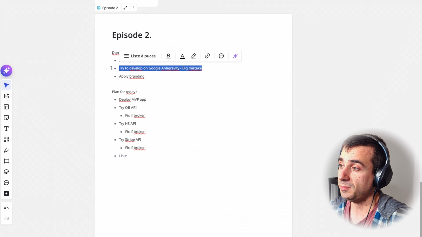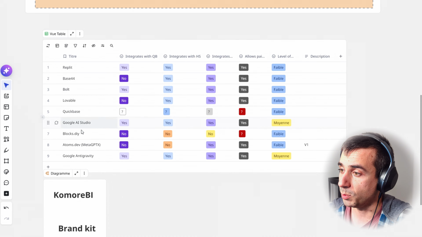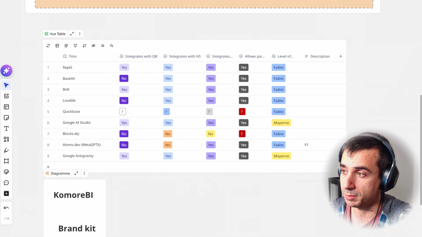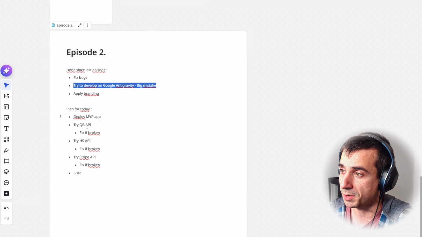Not to say that this can't be done. I'm pretty sure that's actually a great tool to build it. But like I said, I have absolutely no experience in terms of coding. So I needed something that takes me by the hand, and I went with Atom. I'm sure all of the other options above would have worked pretty well too, but now we are going with this one, so let's see where this takes us.